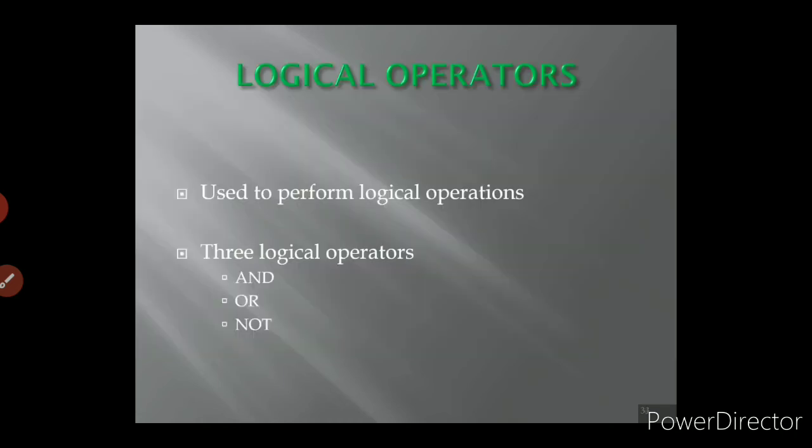Then the next operator will be the logical operator. Already we had learnt in the 11th standard C++ program the logic gates, otherwise logical operators. We have three logical operators which are used to perform logical operations. They are and, or and not operators.